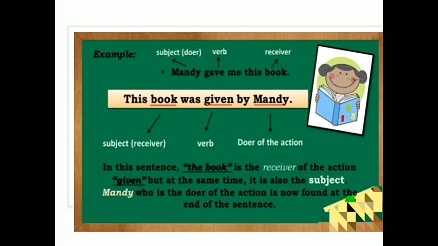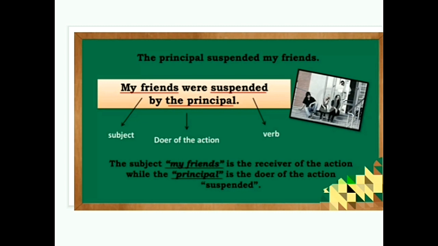We'll see another example also. The principal suspended my friends. That is active voice. We change it into the passive voice. My friends were suspended by the principal. So my friends is the subject. Suspended is the verb. And by the principal is the doer of the action. So my friends is the receiver of the action.